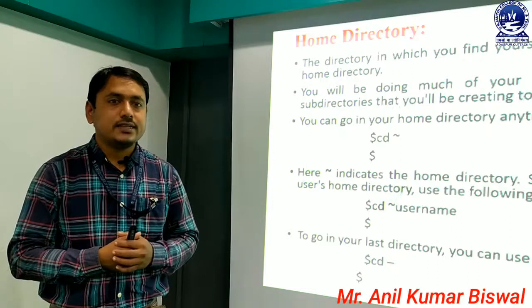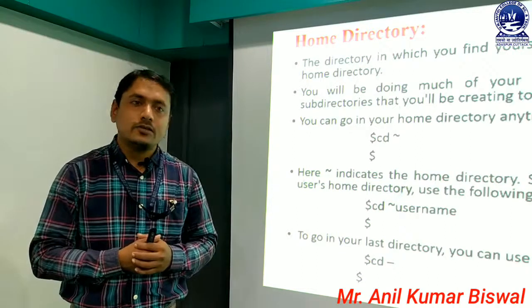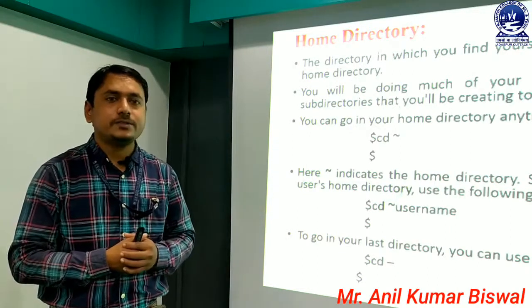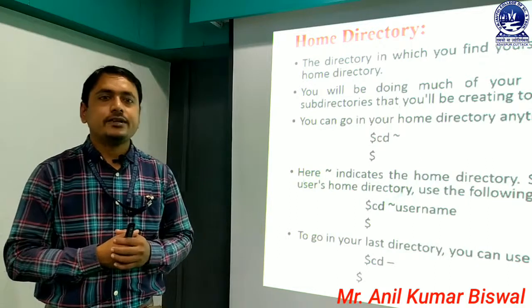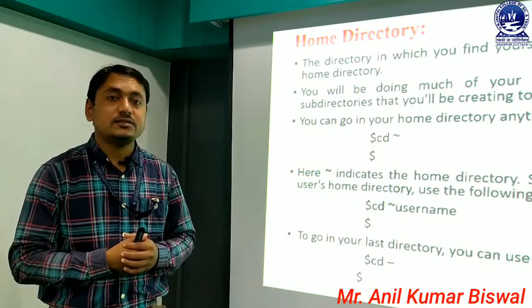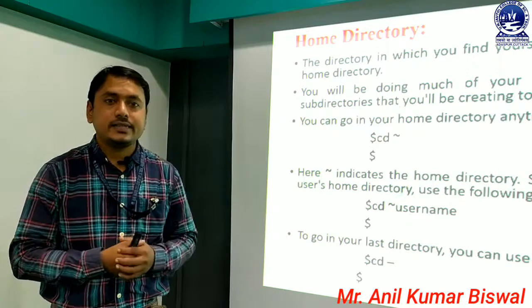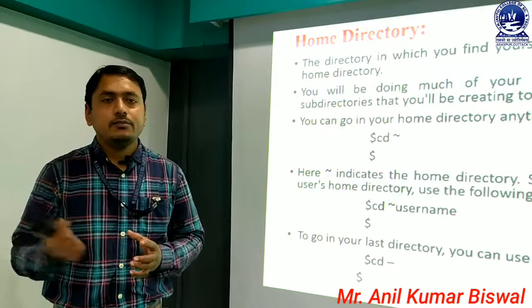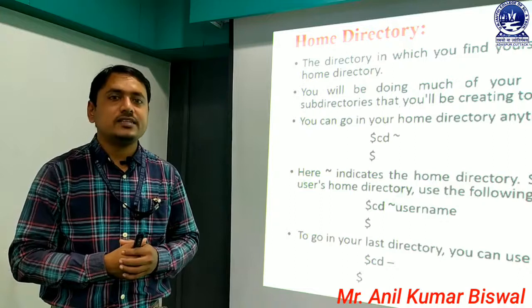If a user wants to move directly to the last directory of a system, in that moment we can use a dash. That means we write here the $ sign, known as a Unix prompt, then we write cd, then we write the dash symbol, which is known as a special character. By using that syntax, we can directly move to the last directory of a specific drive.